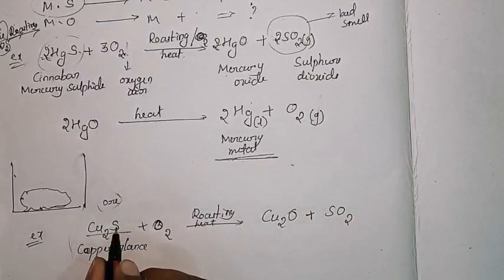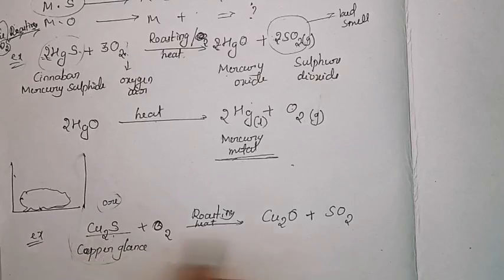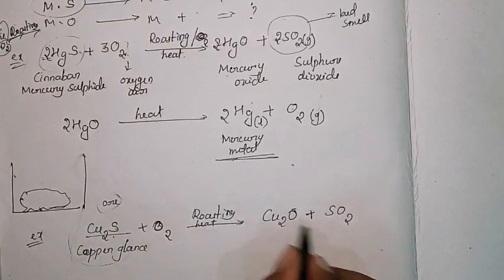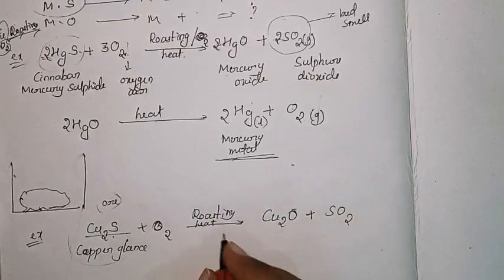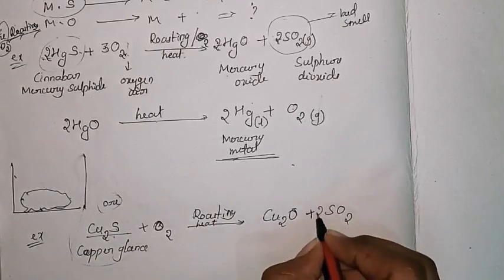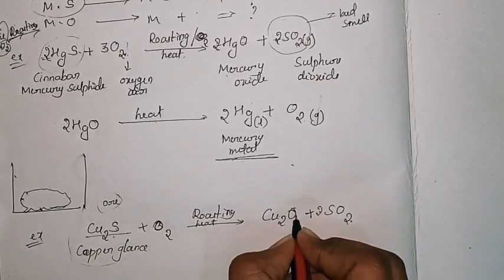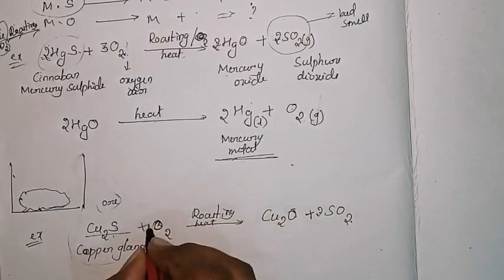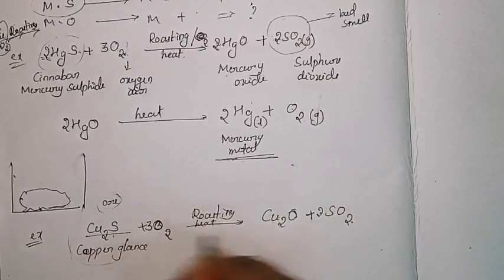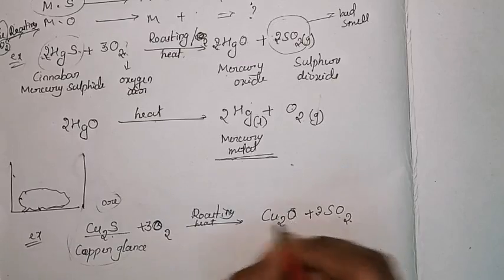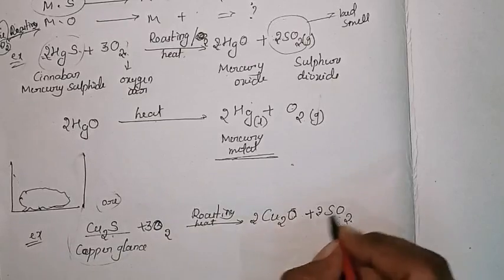Now you have to balance the equation. For SO2, Cu is 2, but in SO3 the oxygen is 3 here, so you have to balance for that. If we add 2, then it will become 4, and 4 and 5 is not possible, so we'll write 3 here. 3 to the 6, 2 to the 4, 5 and 6 will add here. So now it is balanced.